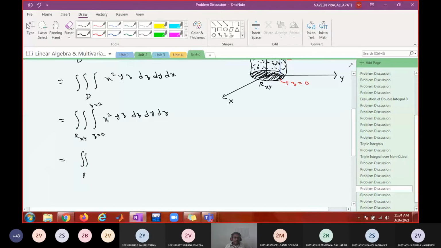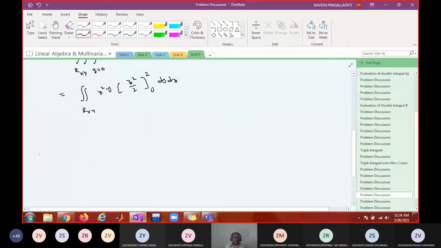In the double integral over Rxy, x square by 2 we treat as constant. The z integral is z square by 2 with limits from 0 to 2. This is upper limit minus lower limit, so do it carefully. The upper limit is 4 by 2, which is 2, minus the lower limit 0.